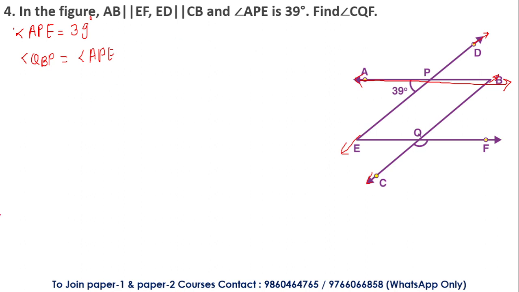Now these two angles are parallel lines that we have mentioned over here. This line ED is parallel with line CB, and here this was the transversal. This was the transversal, that is line AB. So if